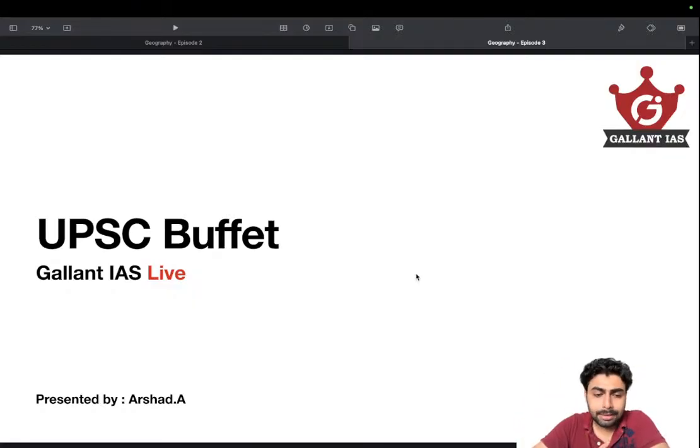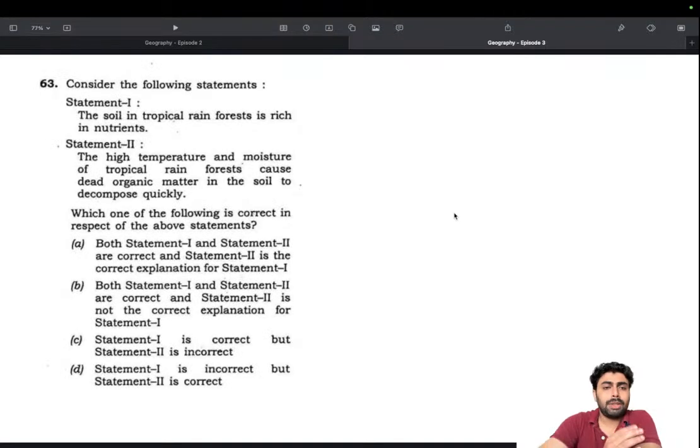But more emphasis was given on the mapping side of things, and I actually club map with geography so that it helps you understand it better. I don't consider it as international relations, because this is where you need to connect the geographical side of things with international relations. Questions can be linked such that a description of a region, like the Levant region we discussed last day in 2022, could be asked about any other region like the Congo region or the Sahel region, which I will be discussing in today's session. So let's get started with the first question.